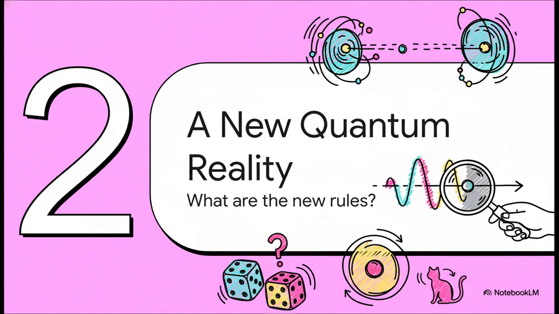Wow. So that begs a huge question, right? If our basic logic is busted, how on earth do physicists even talk about this reality? Well, they had to build a new toolkit from the ground up. You can think of it like they had to write a brand new operating system for the universe. Let's take a look at the three big rules of this new OS.